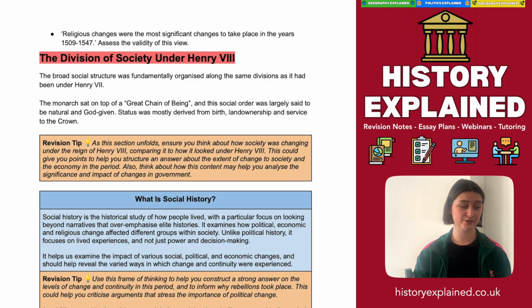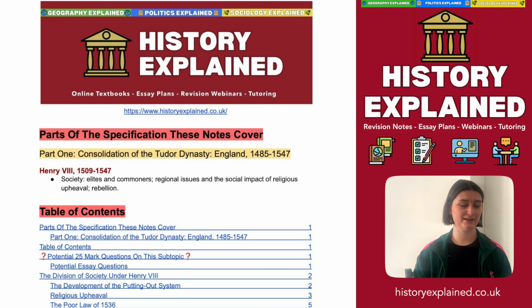We could also look at questions like religious changes, where the most significant changes take place in the years 1509 to 1547. There's a lot of truth to that statement, I would argue, but we can also see changes in structures of industry, changes in the cloth industry. We also see changes in the standard of living that does come to a degree from the dissolution of the monasteries, but also comes from external factors like population growth. So hopefully this section, it's quite a complicated section, I'd say, of the notes because it brings so many different areas together. But hopefully this gives you a better idea of society in Tudor England under Henry VIII.